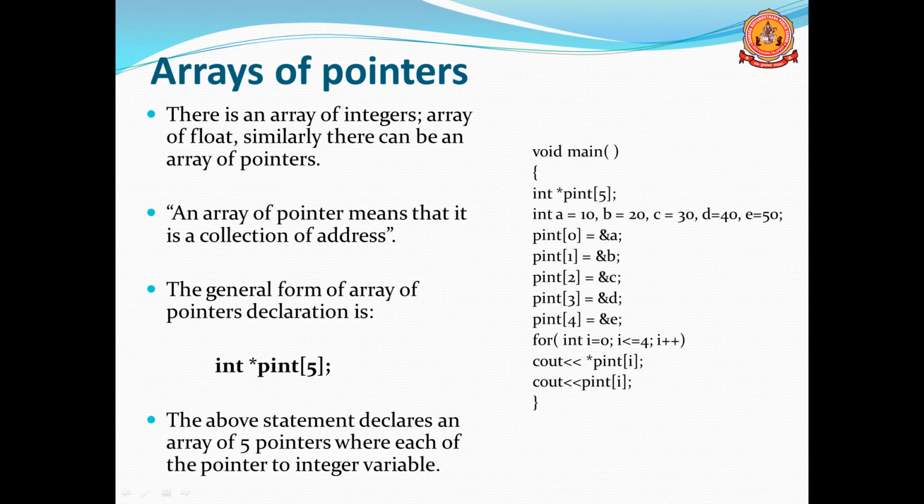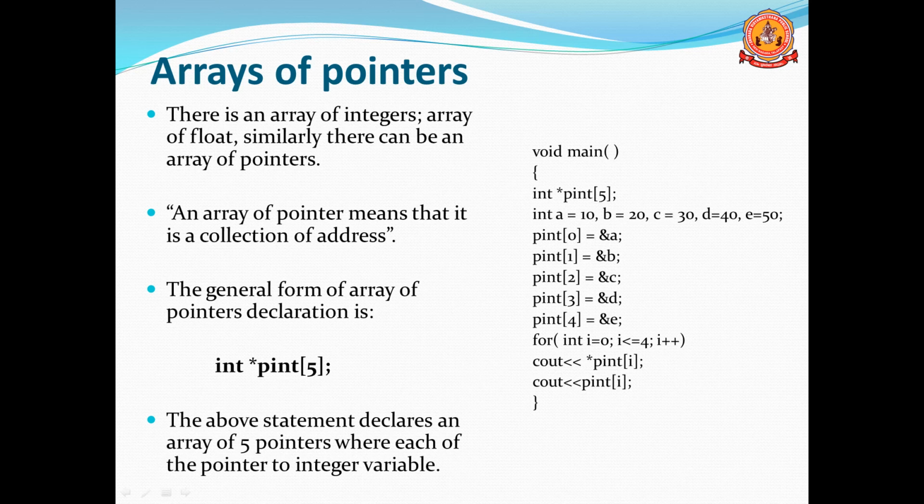Here is a programming example. int *p_int[5]; p_int is a pointer array of 5. So int a = 10, b = 20, c = 30, d = 40, and e = 50. So p_int[0] = &a, the address of a. The address of a is assigned to p_int[0]. The address of b is assigned to p_int[1], like that c, then d and e.